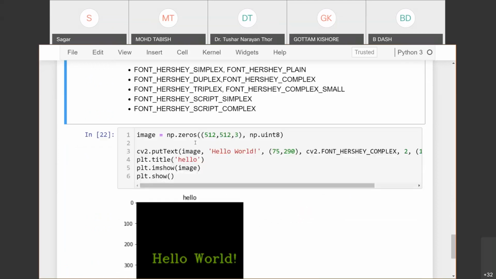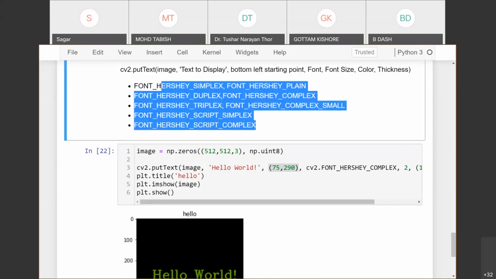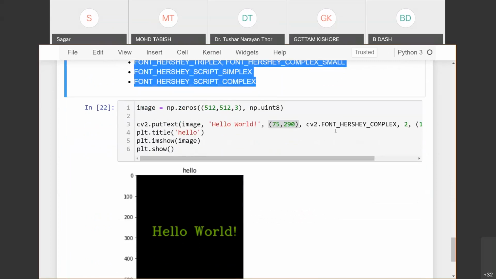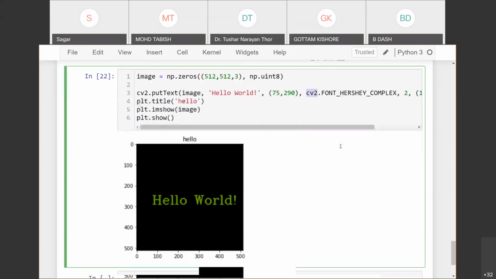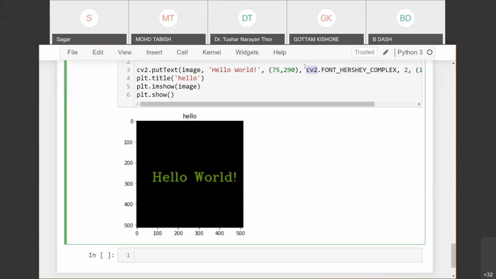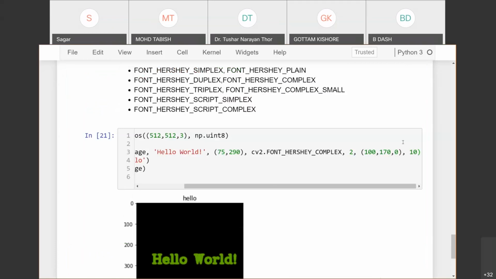If you want to put some text, you can say, okay, this is the image. Put this text starting from here, and you can provide some predefined fonts. I have written down some here for you to refer. These are some fonts which are provided out of the box from the OpenCV library. You can provide the color, this is the color, and what the thickness should be. If you want it to be more bold, like 10 pixels, you can do that. Okay.